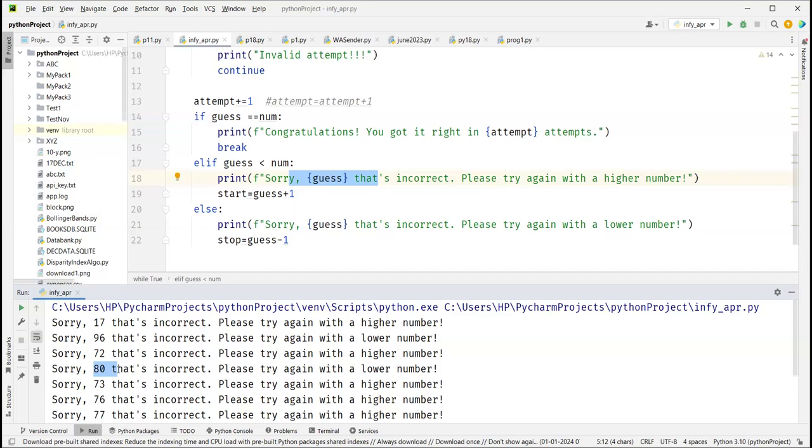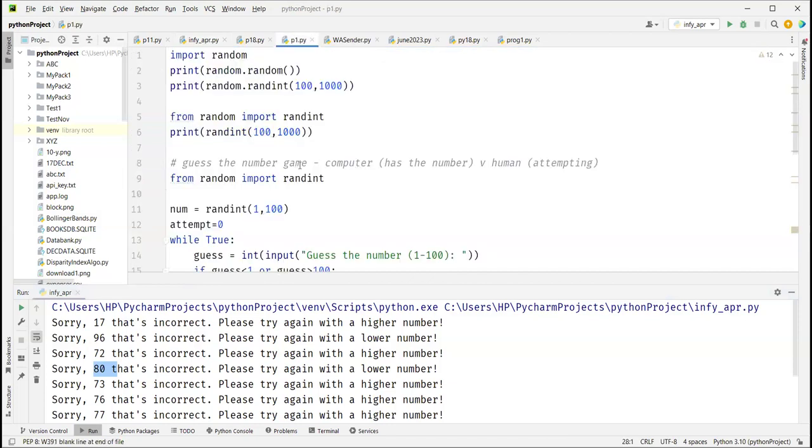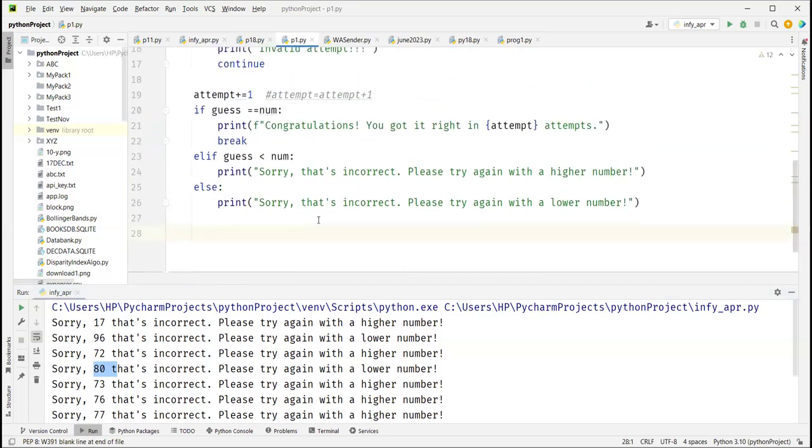Okay, so this is how you can make it. Now let's say I want to see on average how many attempts it takes. I want to calculate, right? Sometimes we get 4, sometimes it is 1, and this is how we get what we call statistics. Maybe we have this probability, right?